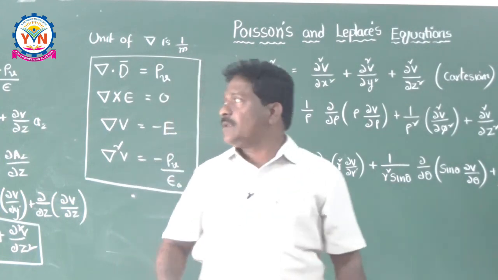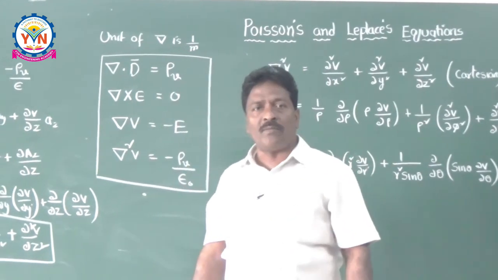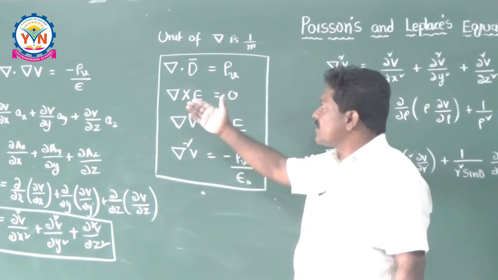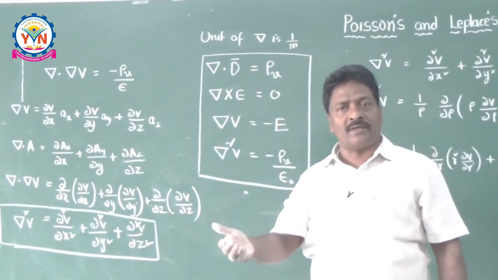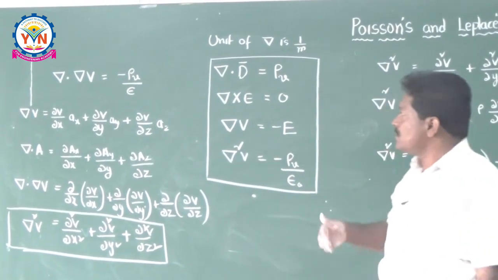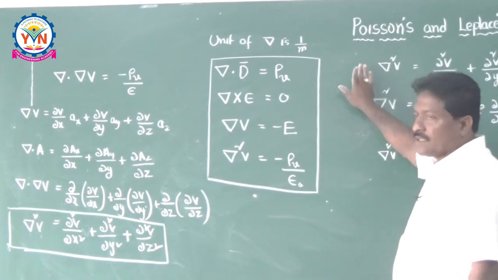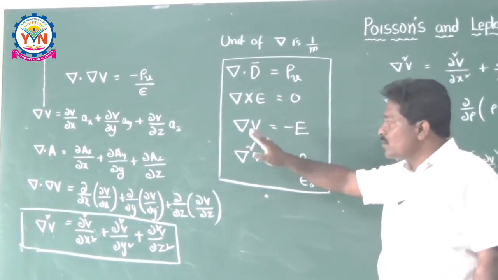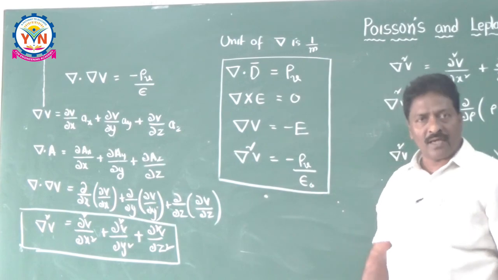So the very first one is Poisson's equation, del square V is equal to minus rho v by epsilon, and del square V is equal to 0 means it is Laplace's equation. So I hope you understood the concepts of Laplace's and Poisson's equations, and definitely we can do some problems in future classes. Okay, thank you then.